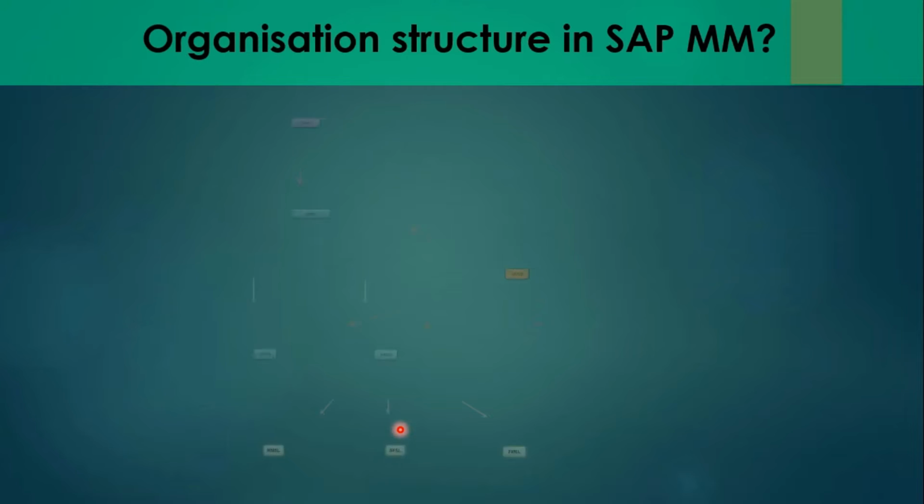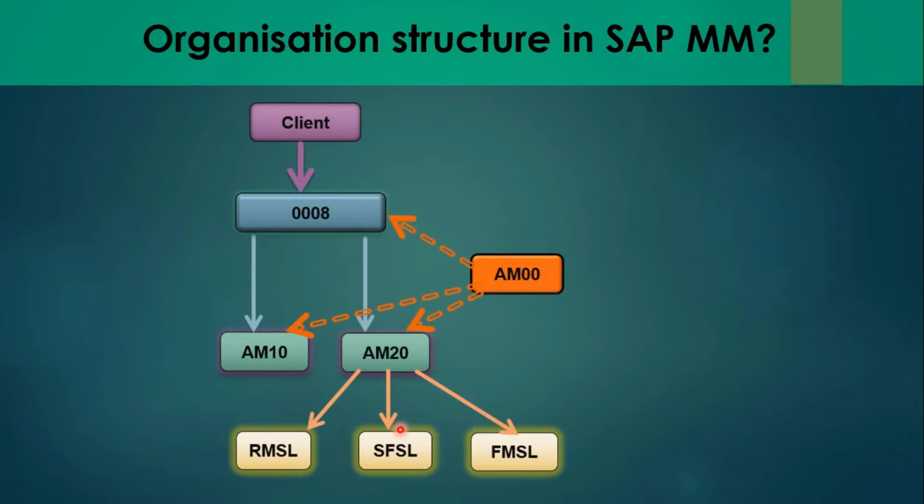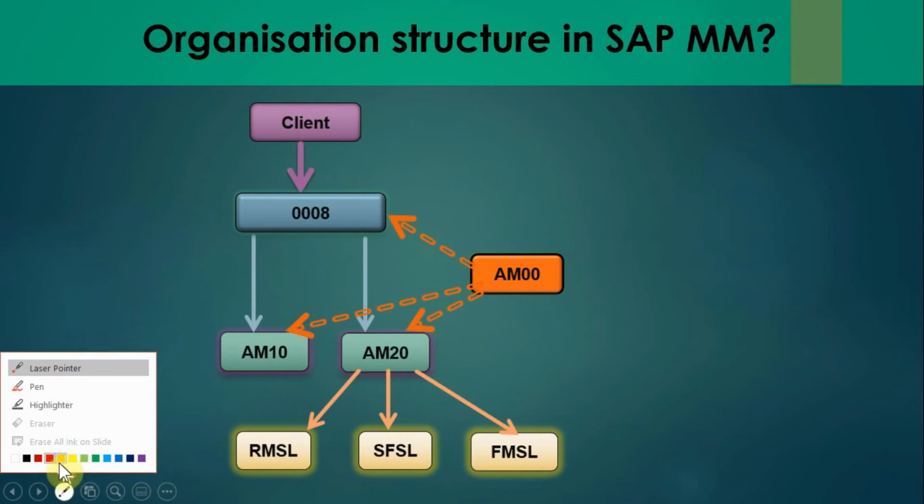Now we will see the same structure in SAP. I will go to the SAP screen and tell you step by step how to create an organization structure in SAP. I will use this shown example while creating the organization structure.